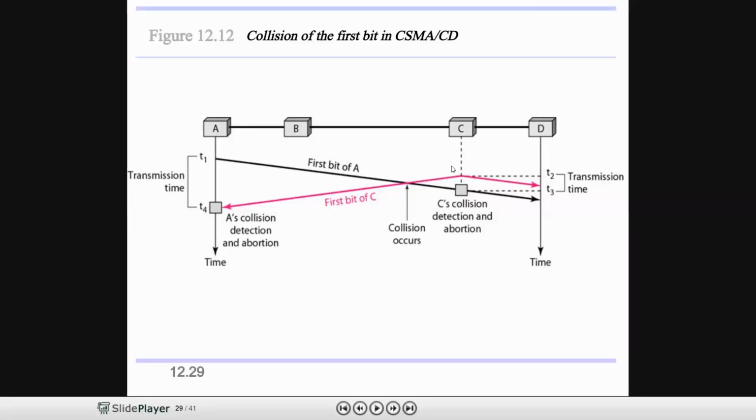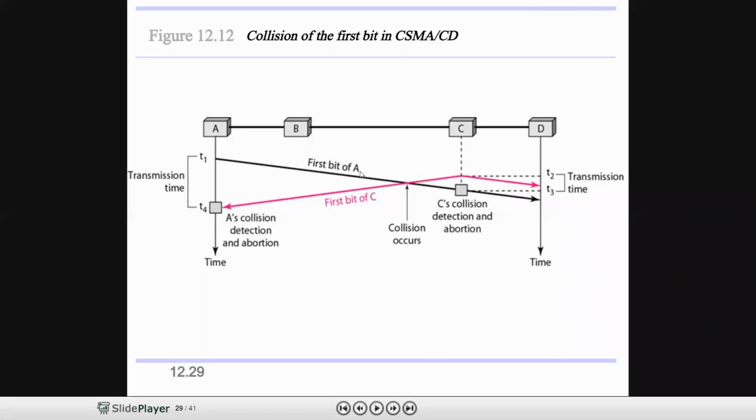I will tell you the reason why it finds the channel idle. After some time, t3. At time t2, C started the transmission in both directions. The pink line goes in both directions, this direction and this direction.